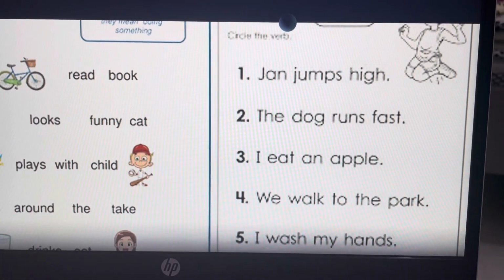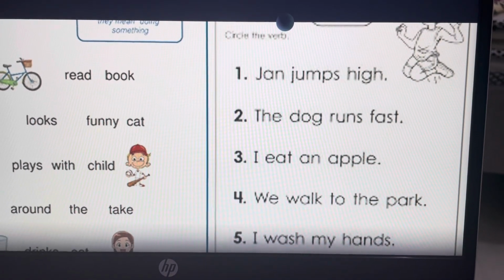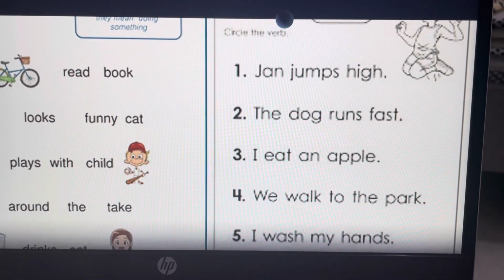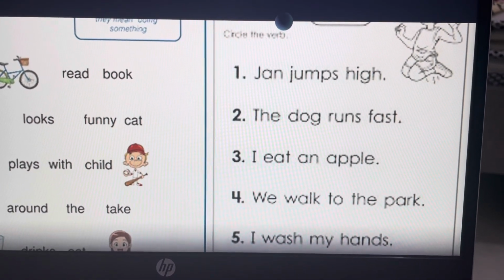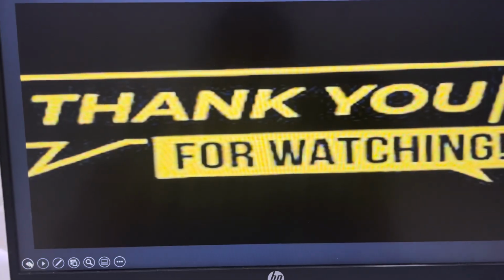Now two sentences are there. You have to do them as homework. We walk to the park. Find the verb and make a circle. I wash my hands. Find a verb, make a circle.